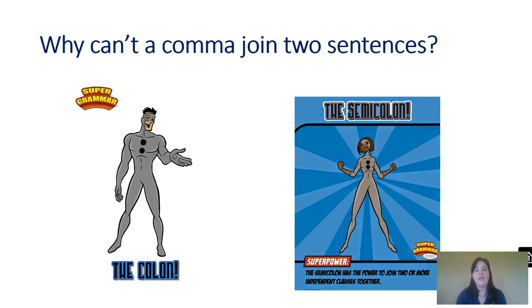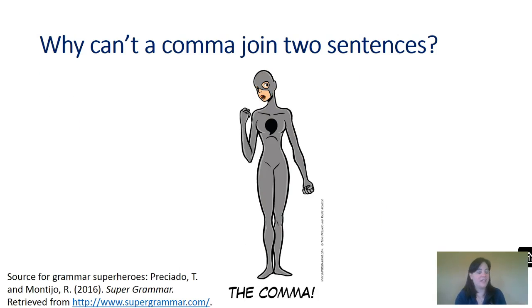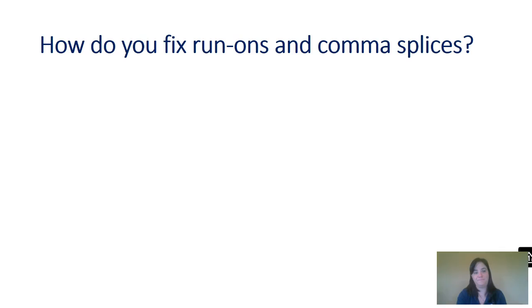Underneath them, you have superheroes that can join two sentences, like a colon and a semicolon. They're not quite as strong as our sentence ending team, but they're still pretty strong and can take on their fair share of bad guys. Continuing on our hierarchy of strength, we would have the superhero punctuation marks that we see in the middle of sentences, like quotation marks, apostrophes, and dashes. But then way below them is the comma. The comma is just wimpy, and the comma just isn't strong enough to join two sentences together by itself. And that's why comma splices are wrong. And that's why a comma can't join two sentences.